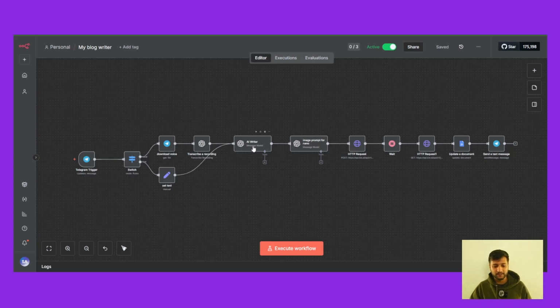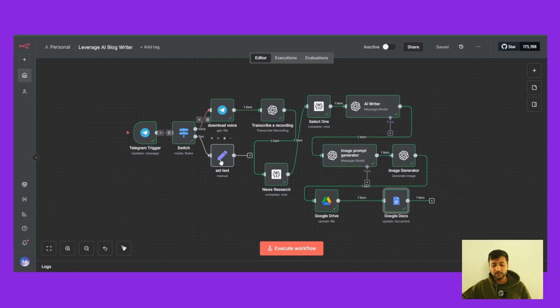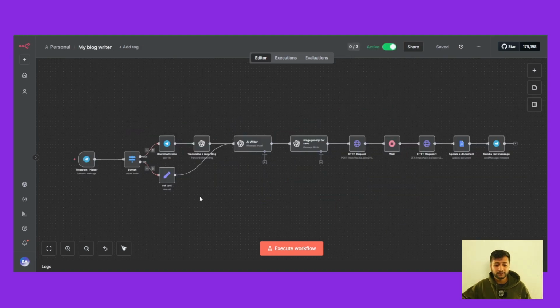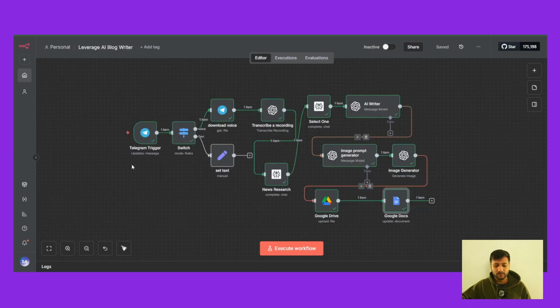I've trained it with my personal experience, my own knowledge base, my learnings, and based on that, it is going to write our article. But the one that I showed you is purely going to research the news and then write an article based on a format that I provided. So these are two different AI agents that I use in order to write articles. One is for my personal experience, my learnings, and one is purely for the news. These AI agents have helped me generate high quality articles.